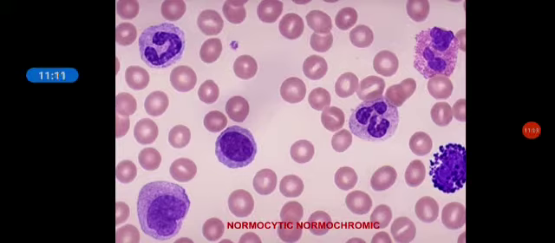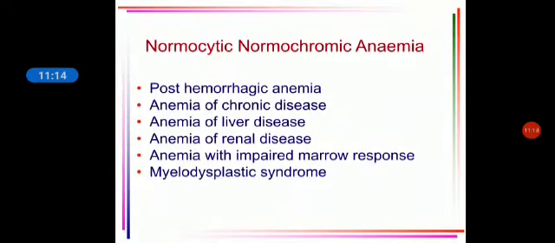Okay, so what are the causes for that? You have post hemorrhagic anemia, immediately after a bleeding disorder, or anemia of chronic diseases, any form of chronic disease. It can be anemia of liver disease, anemia of renal disorders, or anemia with impaired marrow response. There is some defect in the marrow, or in cases of myelodysplastic syndromes. All these things you will learn later. But you should know what are the causes of microcytic hypochromic anemia, normocytic normochromic, and macrocytic anemia.